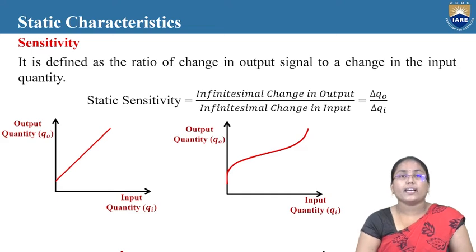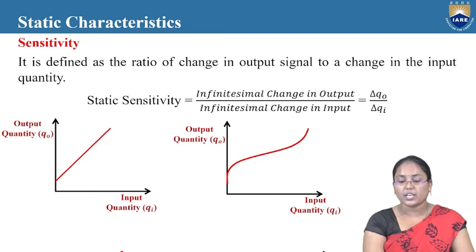Next static characteristic is sensitivity. It is defined as the ratio of change in output signal to a change in the input quantity. That is, static sensitivity is given by infinitesimal change in output divided by infinitesimal change in the input. That is delta Q naught by delta Q i.